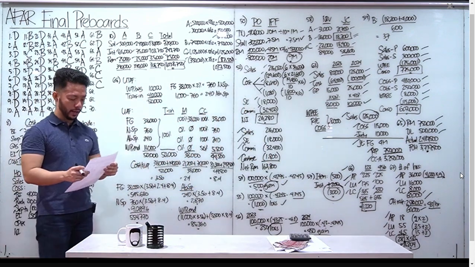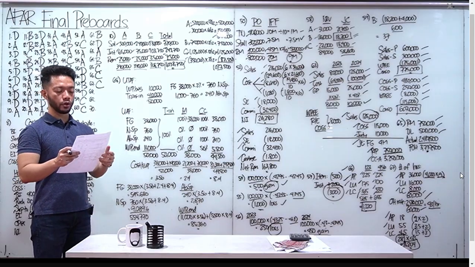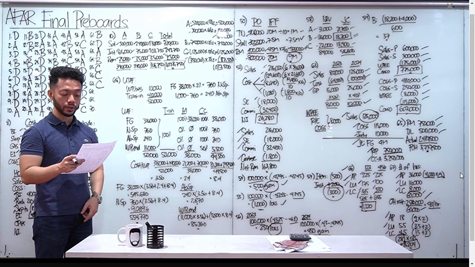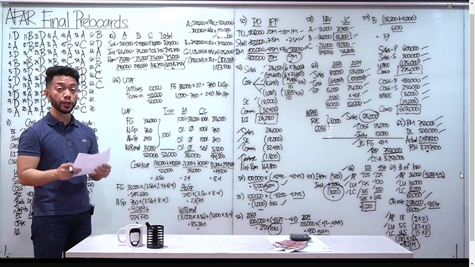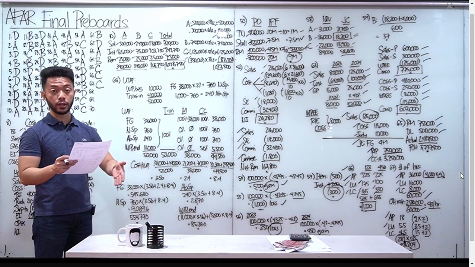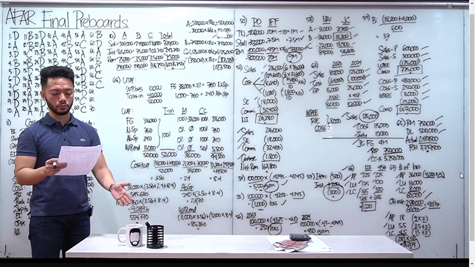Okay, so tingnan natin. Pinnacle Corp uses process costing in its operations and adopts the weighted average method in costing its production. The finishing department is the second and last stage before the product is transferred to finished goods. Materials are added following inspection, which occurs at the end of the process. So normal spoilage is to be 2% of good output. Ibig sabihin, 2% of finished goods. Okay, yun yung normal spoilage natin.